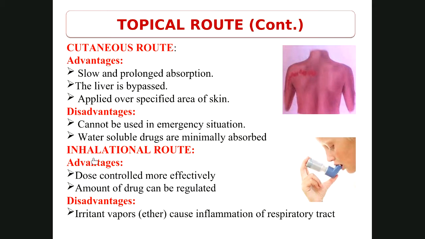Inhalational route, that means the drug is inhaled. What are the advantages? The dose can be controlled, and the amount of drug can also be regulated. But if the drug, gas or liquid is irritant to the respiratory tract, then it can cause inflammation of the respiratory tract. Such types of drugs cannot be given.